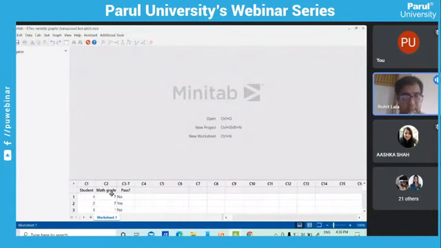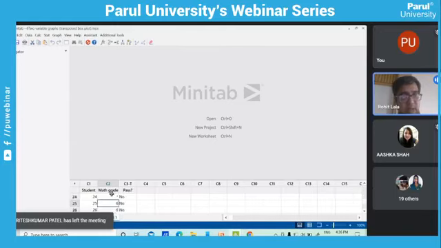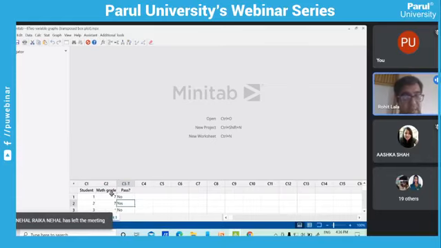See this data. Here maths grade is there. That is my numerical variable. And on the basis of maths grade, whether the student is clearing the exam or not, that is decided. So obviously pass or fail is my categorical data.